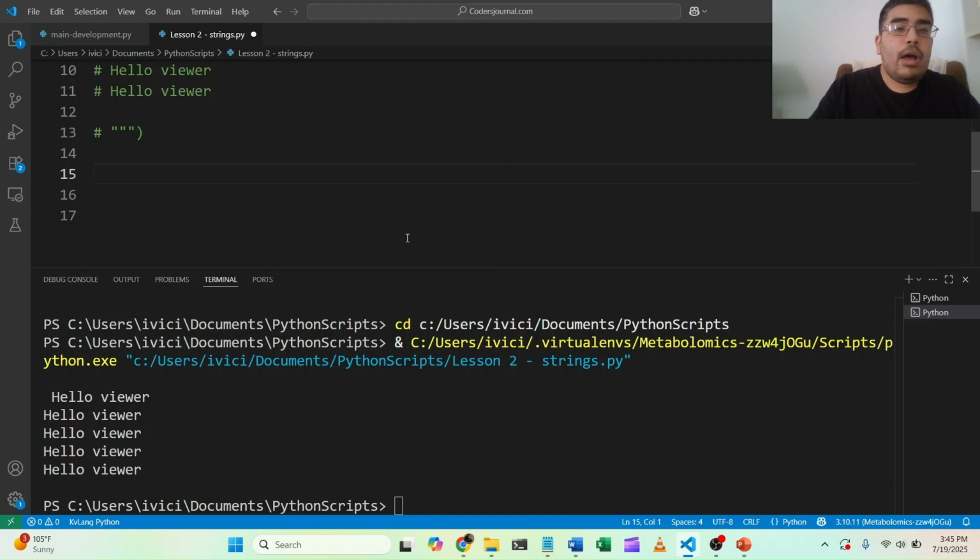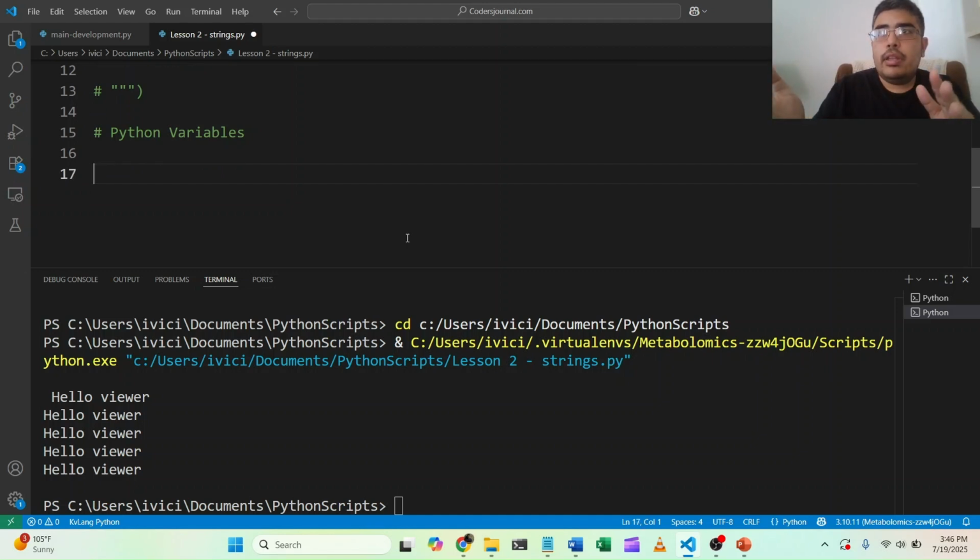Now we're going to be learning about variables. So let's put in a comment here. Python variables. All right. So variables. What are variables? If you've taken algebra or calculus or any of that type of mathematics, you know that variables are a symbol like x or y or whatever that can take on any number.